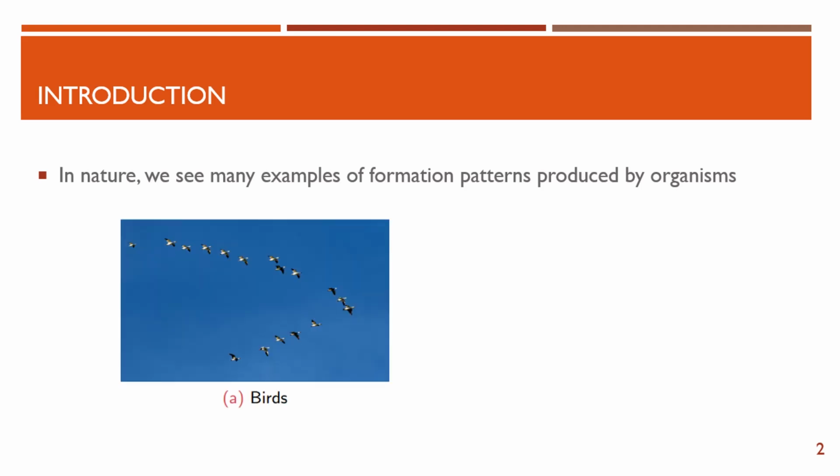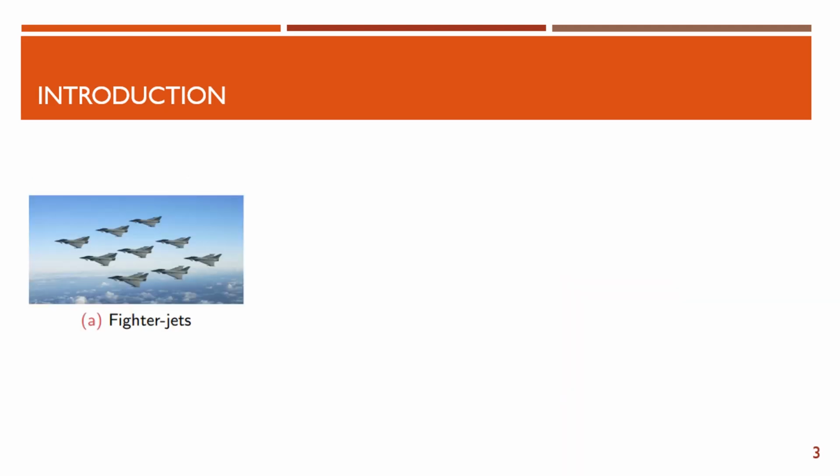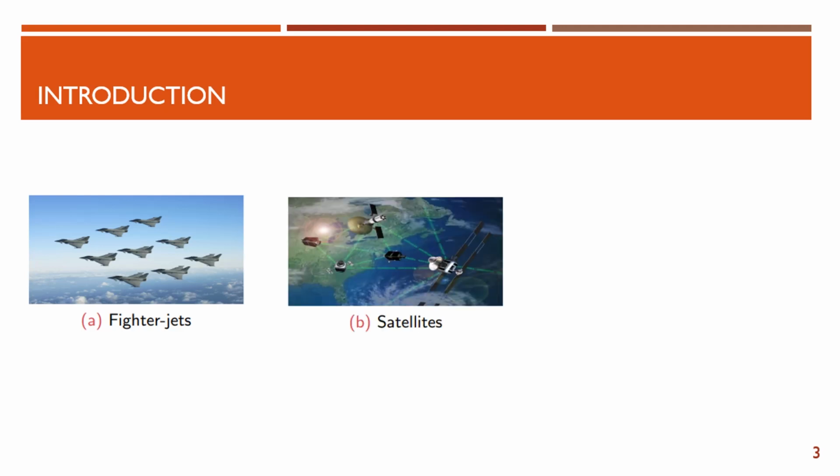For example, birds fly in a V shape to reduce the drag force. Similarly, ants make different geometric shapes to basically move heavy chunks of food to their underground nest. So, inspired by these examples, researchers have basically produced some applications of formation. For example, fighter jets make a formation while going to attack their enemies. Satellites are in particular formation to cover the maximum area of Earth.